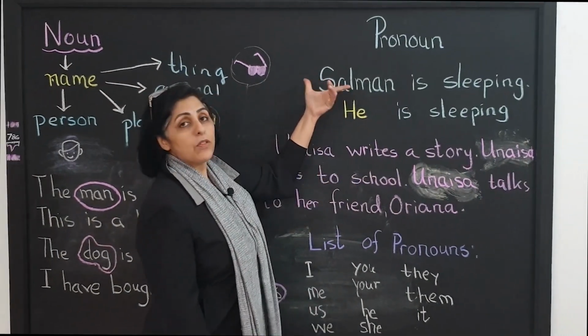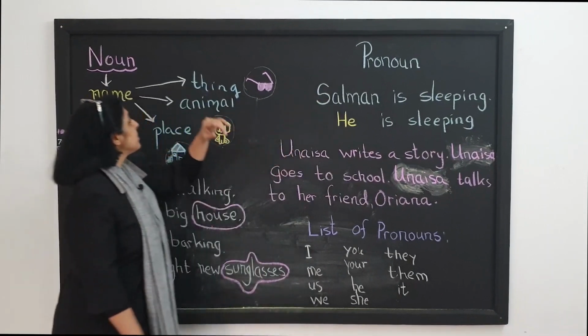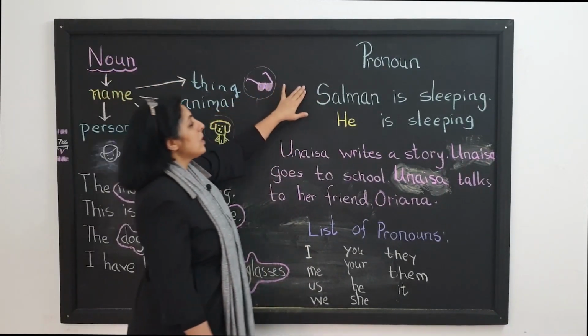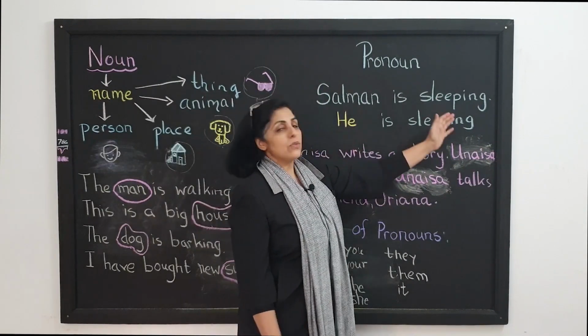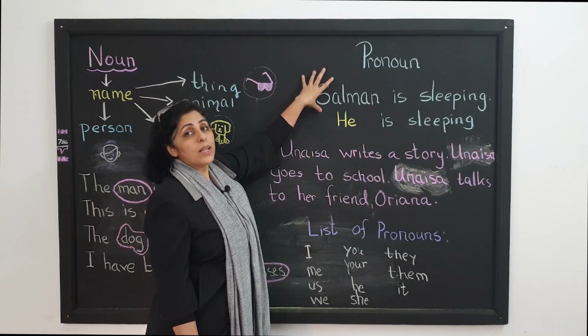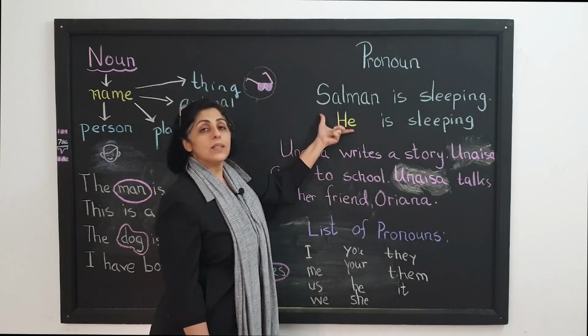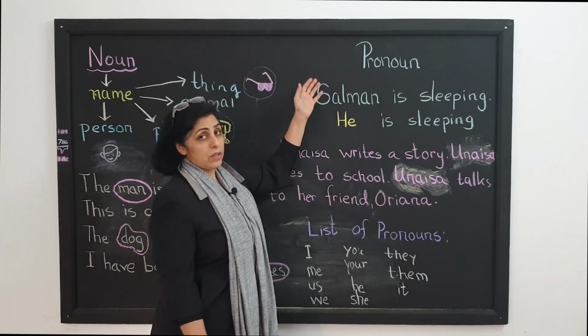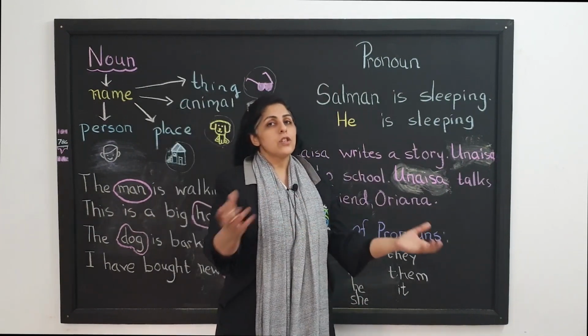This is the name of a person, which makes it a noun, right? So Salman is a noun and I want to still use this sentence without using Salman's name. What can I do? I can use this word. This is he, because Salman is a boy. Had he been a girl, then I would have used she.